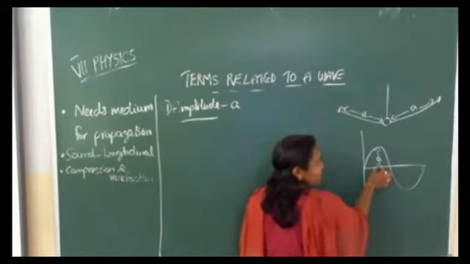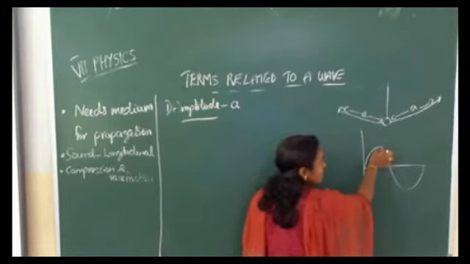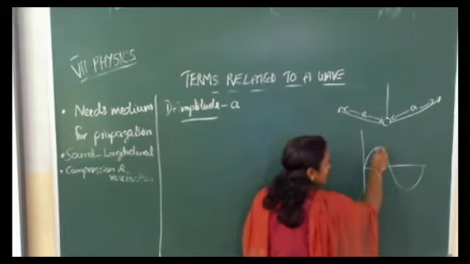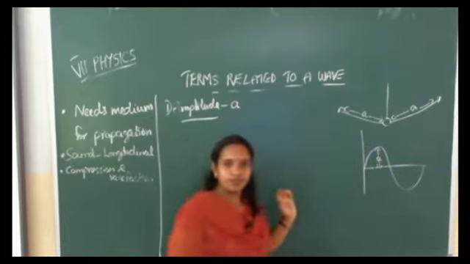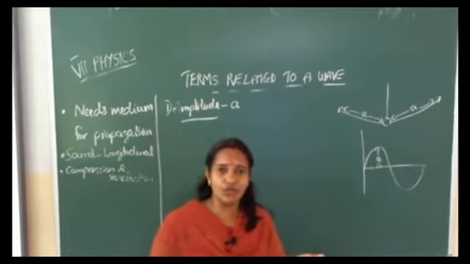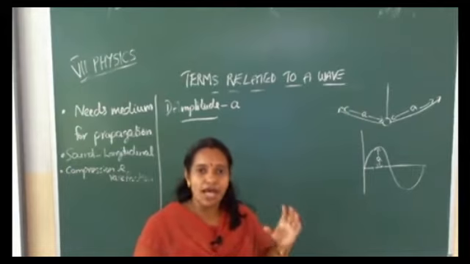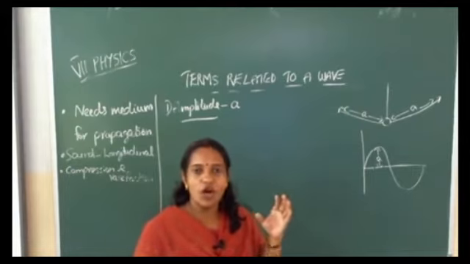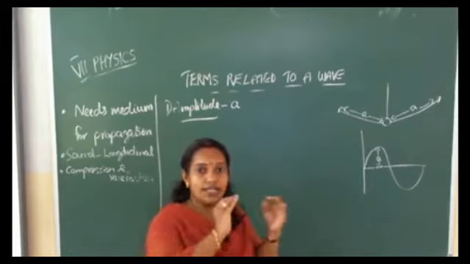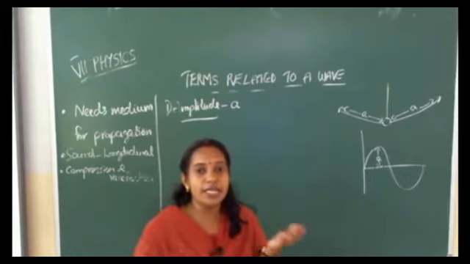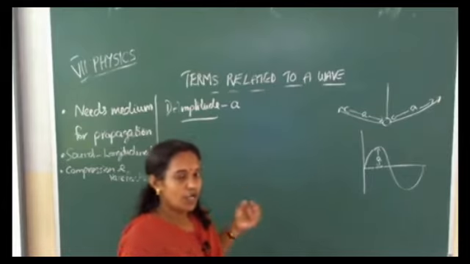From that, how much distance the object covers, that is amplitude. So what is the definition of amplitude? Amplitude is the maximum displacement of an object on either side from its mean position.